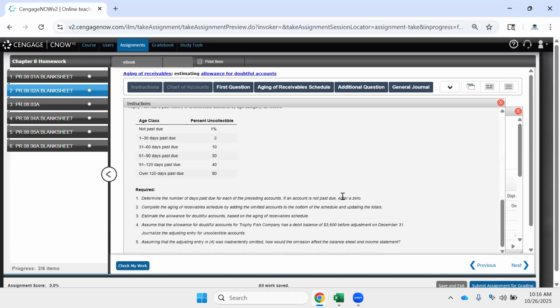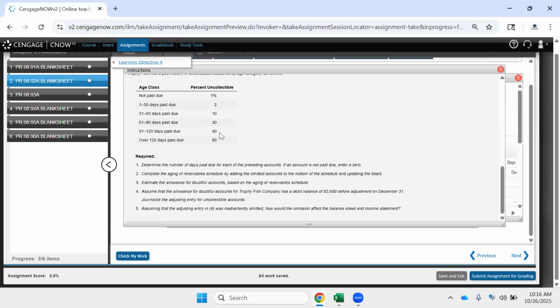We're going to determine the days past due, complete the schedule, estimate the allowance for doubtful accounts, make the journal entry, assuming that before adjustment, the allowance for doubtful accounts is a $3,600 debit balance, and assuming that the adjusting entry in 4 was omitted, how much would the omission impact the balance sheet and income statement?